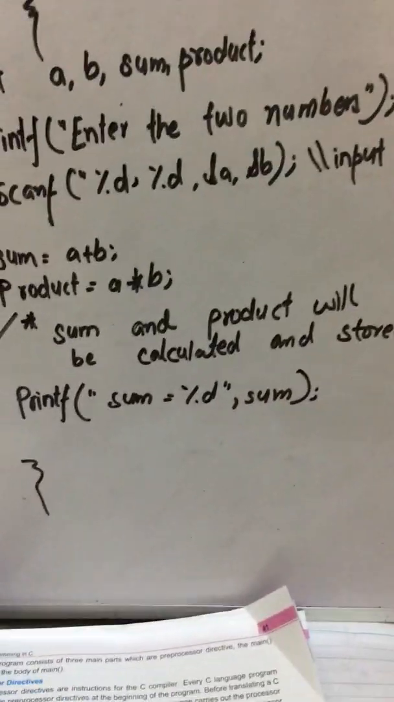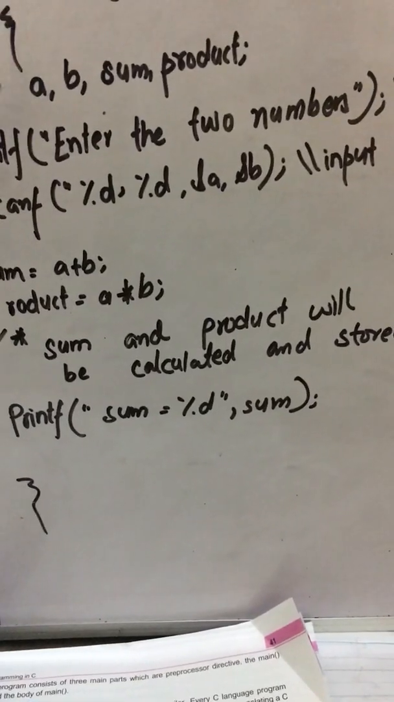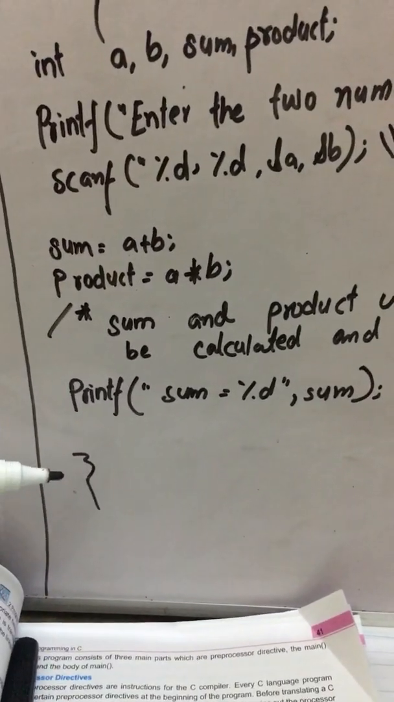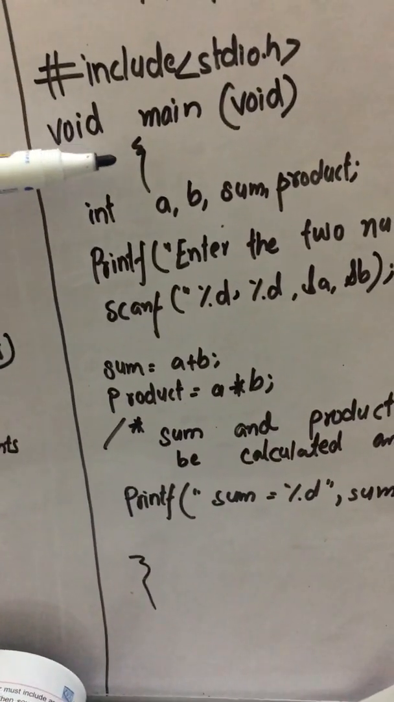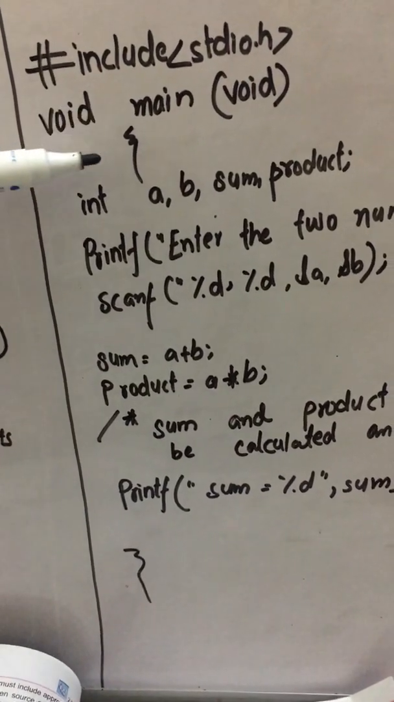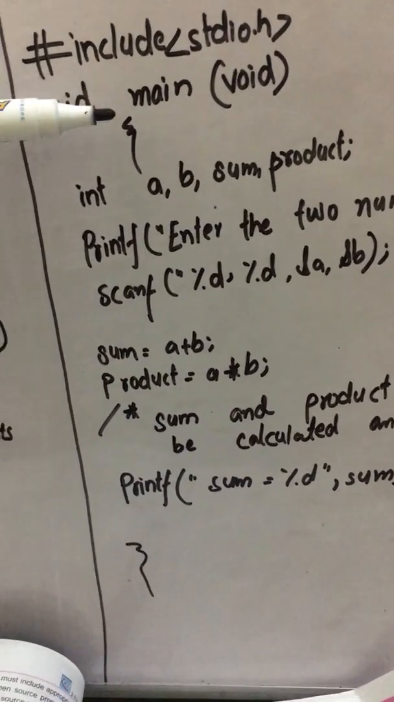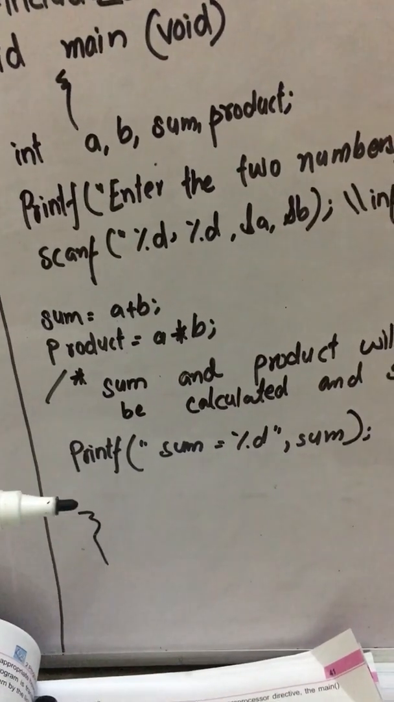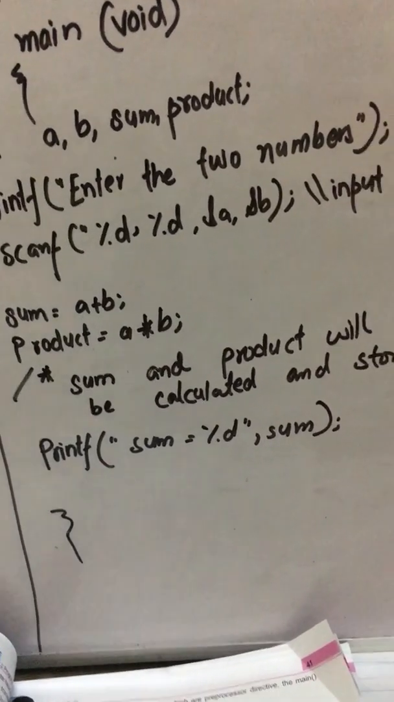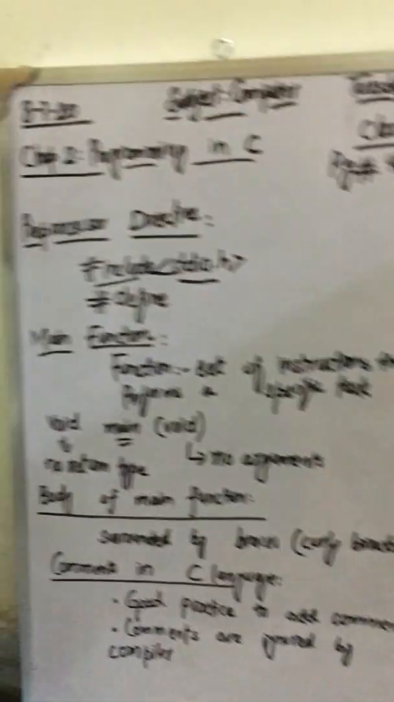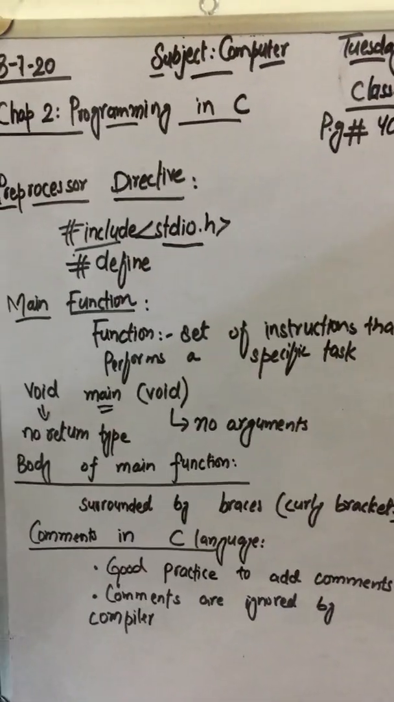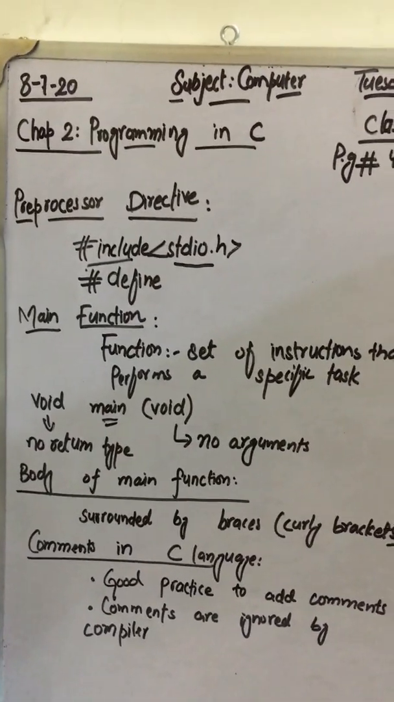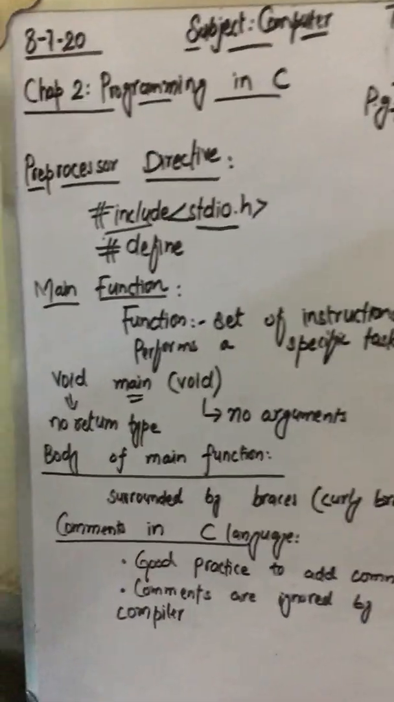And when my program has ended, I have just closed the curly bracket that I had put in the beginning of my program. Whenever the bracket opens, the bracket should be closed also. I hope the main things about C language are clear, that is, what is preprocessor directive, your main function, your body of a main function, and comments.